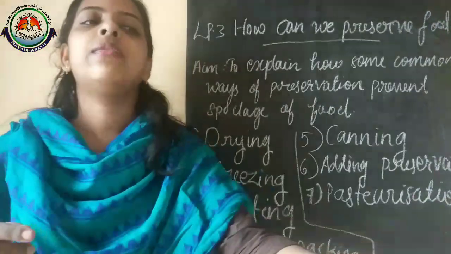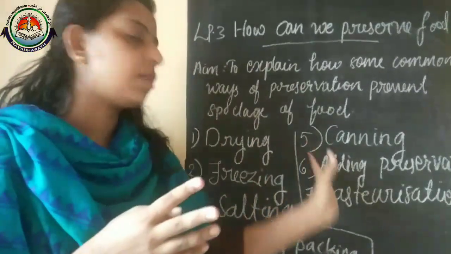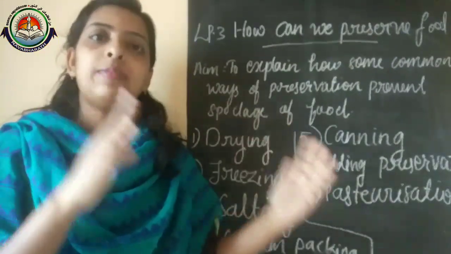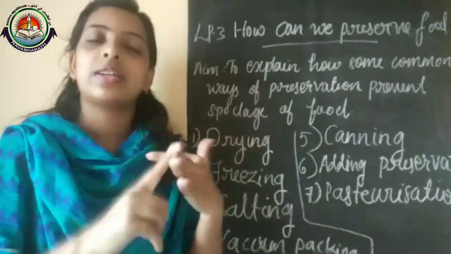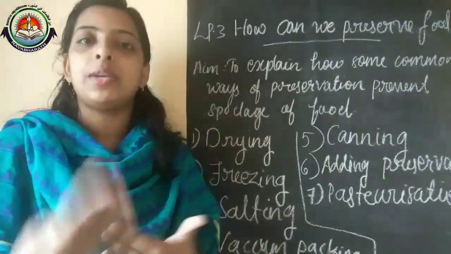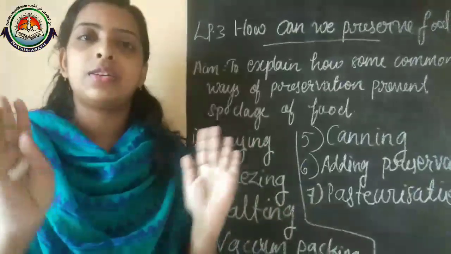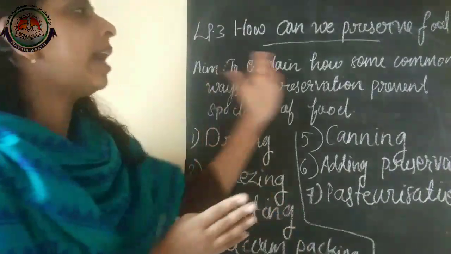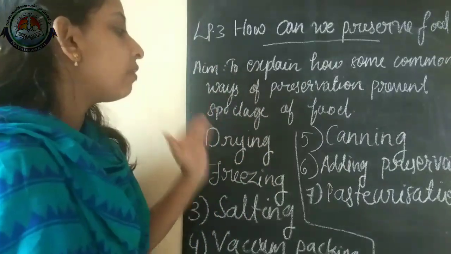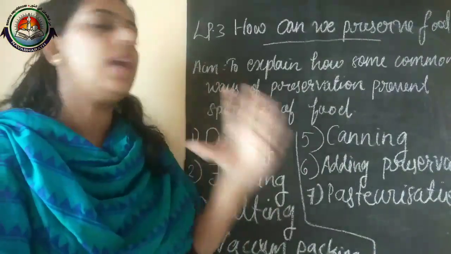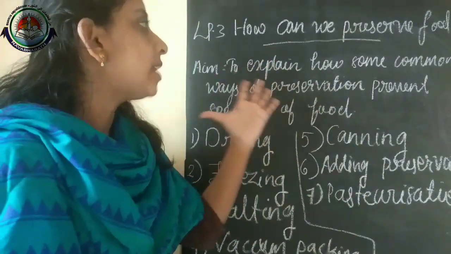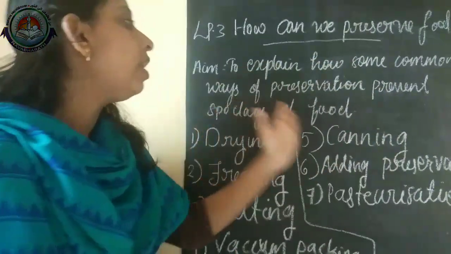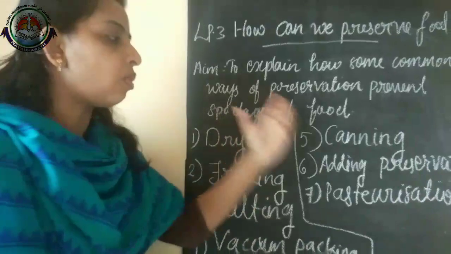Are you clear? We already discussed various types of preservation. If we do such preservation, the preservatives usually do not change the color, taste and texture, but sometimes there is a change in color or texture. In some cases it may happen. So that's all about how we can preserve food in these seven ways. Our aim was to explain how some common ways of preservation prevent the spoilage of food, and those common ways we discussed.